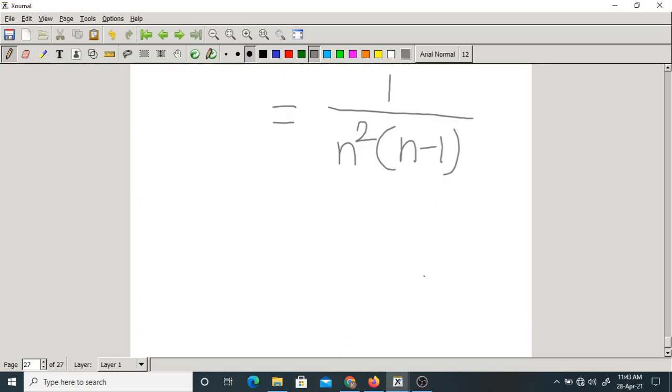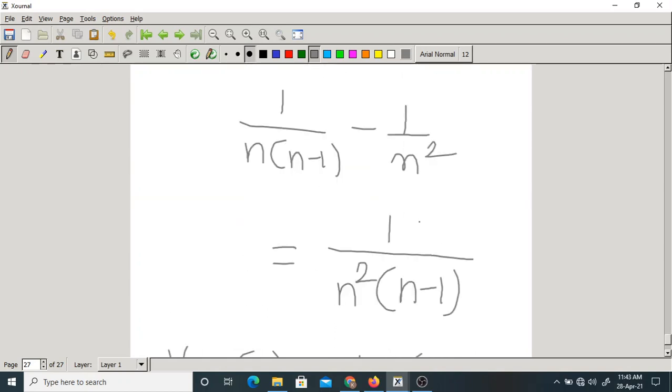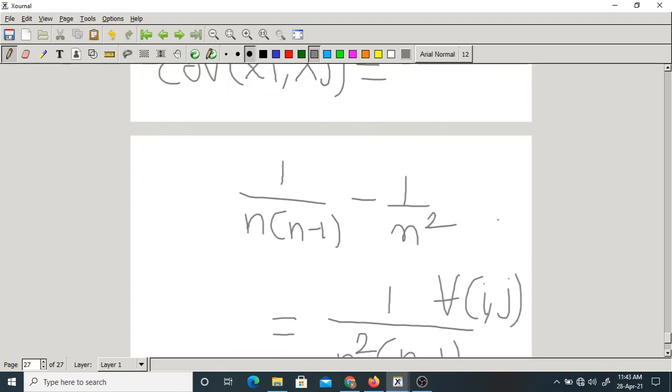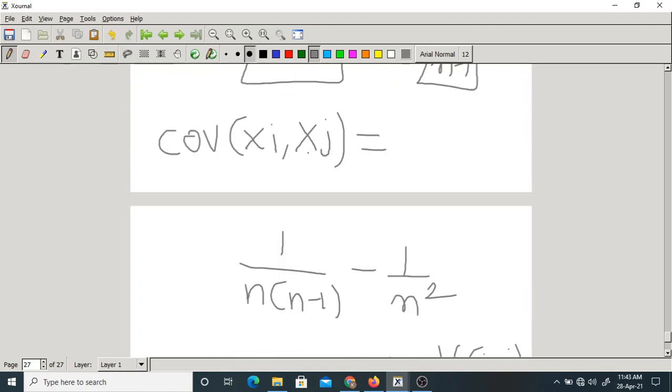This is only covariance, but they are asking variance. It is the covariance for all i comma j, which means covariance of x1, x2, x1, x3, x1, x4, all are same.